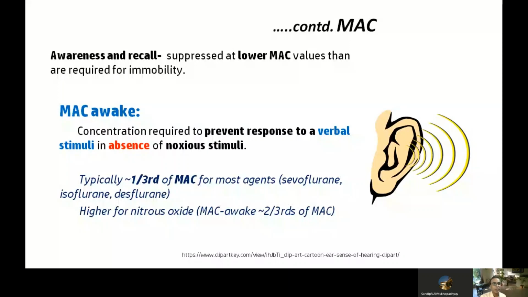So remember, this MAC awake is usually 1/3 of the MAC for most of the agents like sevoflurane, isoflurane or desflurane. It is higher for nitrous oxide because the MAC of nitrous oxide is also very high. So MAC awake of nitrous oxide is almost 2/3 of the MAC.